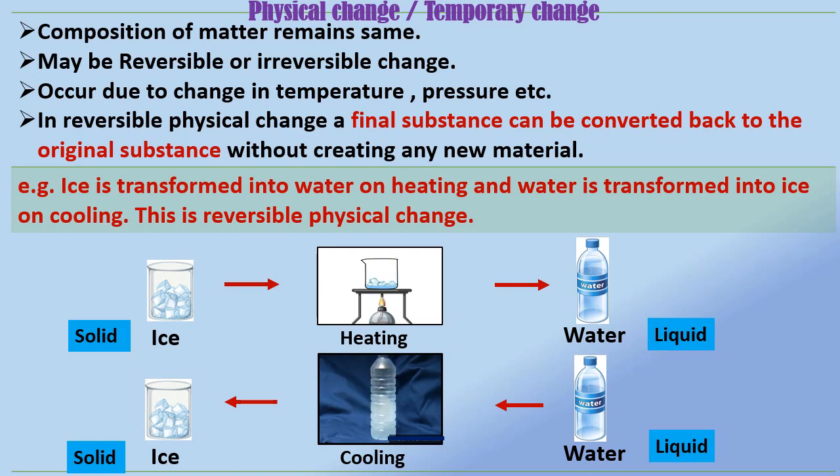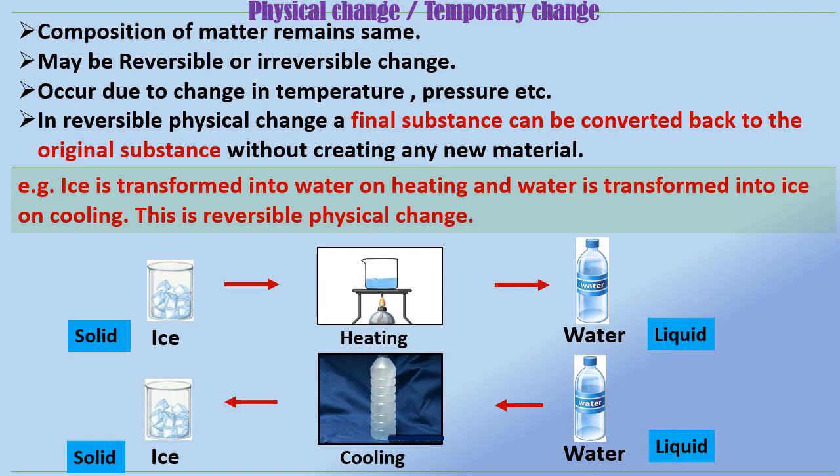For example, ice is transformed into water on heating and water is transformed into ice on cooling. Here, chemical properties of ice and water are same, only there is change in their physical state.